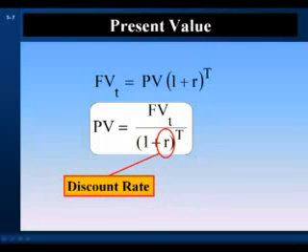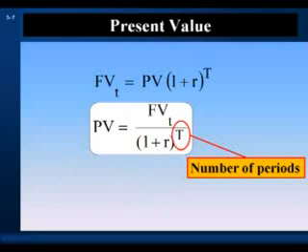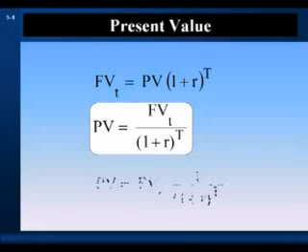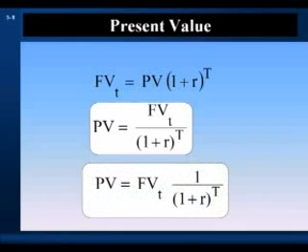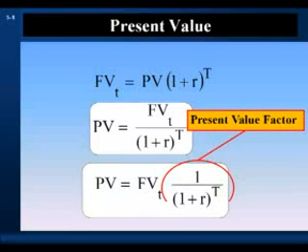In discounted cash flow valuation, the appropriate discount rate is the opportunity cost of capital. 1 plus r is raised to the tth power, where t is the total number of periods over which the cash flow is discounted. We can rearrange the equation to get another version of the standard equation for present value, where present value is equal to the future value in year t times the present value factor at r% for t periods.